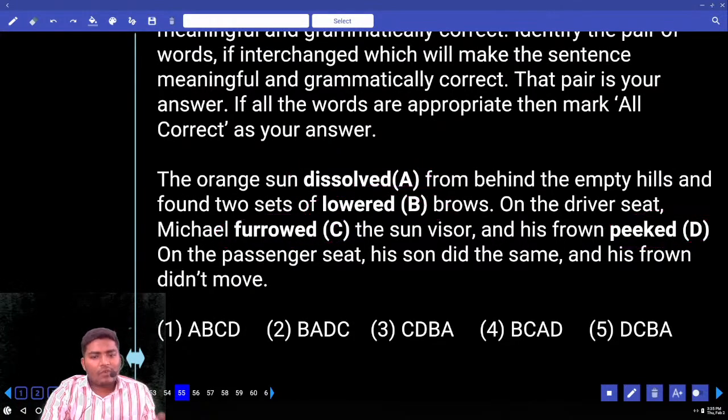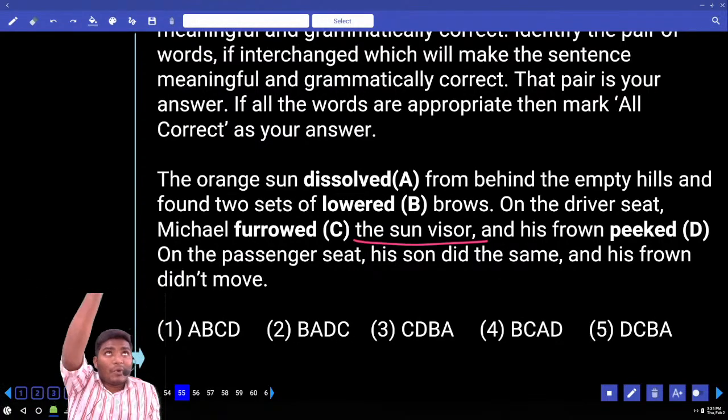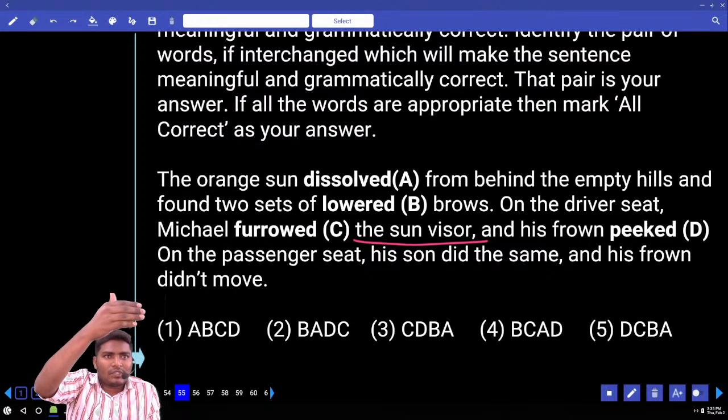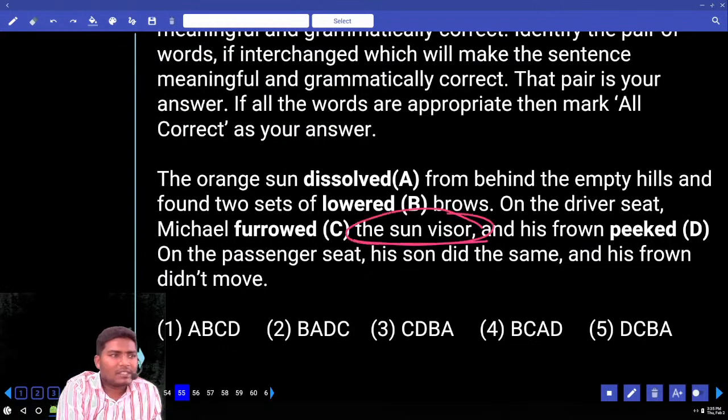Now still I will give you one more indicator. The indicator is the sun visor. Do you know the sun visor? Have you ever traveled in car? Have you ever sat in front seat of the car? Yes. If you sit on the front seat, above your head you will see just like a small cart. Drivers usually use it to save their eyes from the sun while they are driving. That is nothing but the sun visor. Do you recollect it or not?